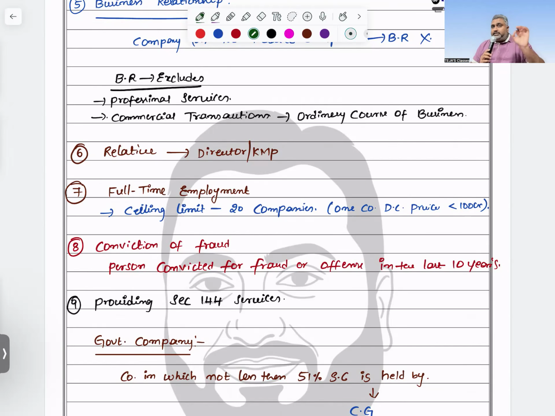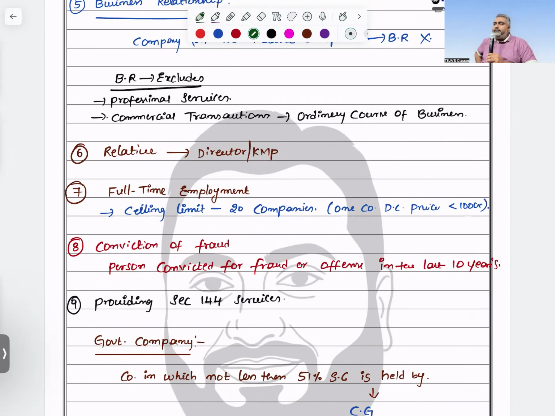So remember, section 141 subsection 3 is applicable not only at the time of appointment, but even after the appointment also. If he or she attracts any of the disqualifications mentioned above as per section 141 subsection 3, immediately you need to vacate that particular office. This is what we call a casual vacancy. One more time, even after the appointment, if you attract any of the disqualifications, then automatically you need to vacate that particular office. That situation we call a casual vacancy.